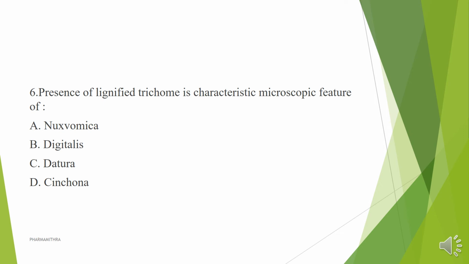Sixth question is again from the subject pharmacognosy. The presence of lignified trichome is a characteristic microscopic feature of which plant drug? Nux vomica, digitalis, Datura, and cinchona. While going through the drugs, in addition to the botanical name, we want to go through the synonym, biological source, chemical constituents, uses, as well as the microscopy.